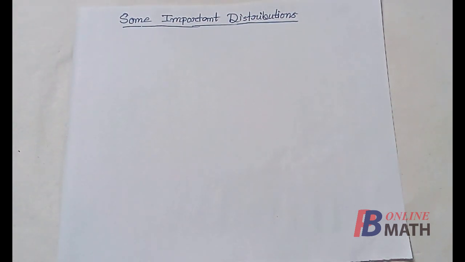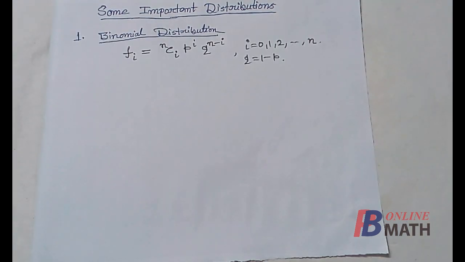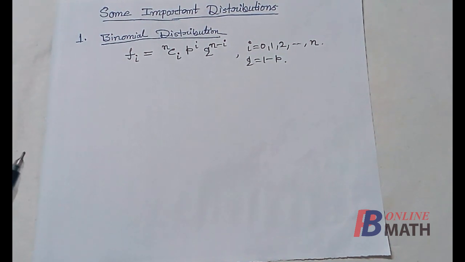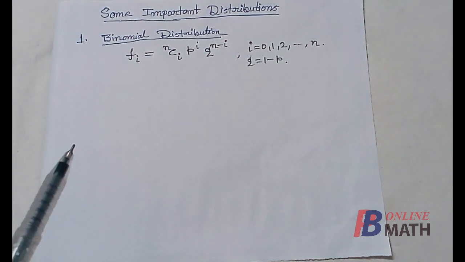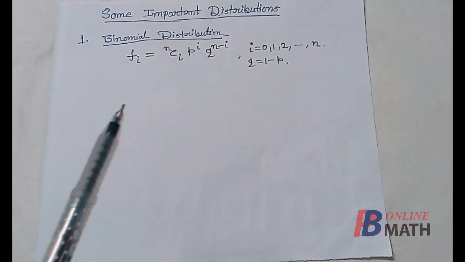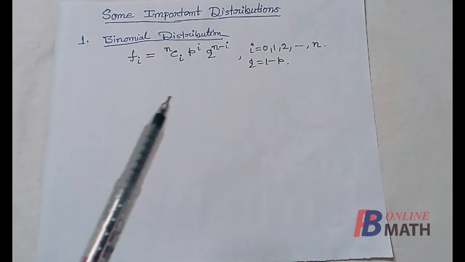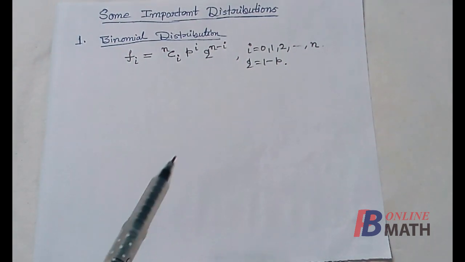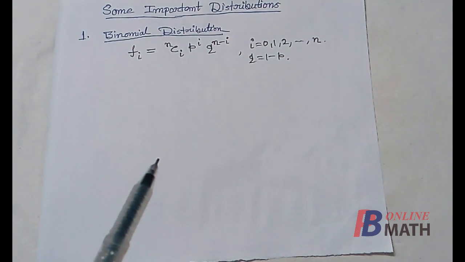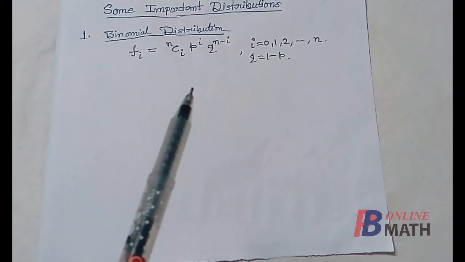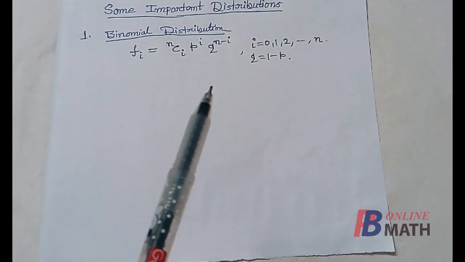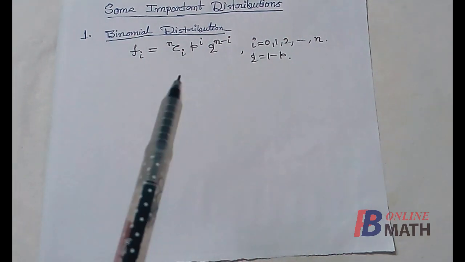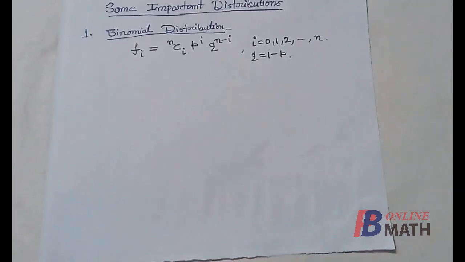First, we consider some discrete distributions. The first distribution we shall consider is the binomial distribution. We know that this is the mass function of the binomial distribution, where Fi denotes the mass at the spectrum point I, where I varies from 0, 1 to n. Actually, n is the number of trials, I is the number of successes, p is the probability of success, and q is the probability of failure. So these are the spectrum points 0, 1 up to n, and these are the corresponding masses.